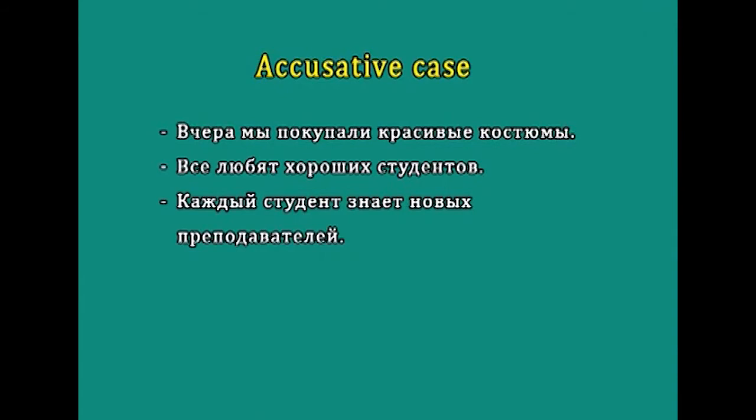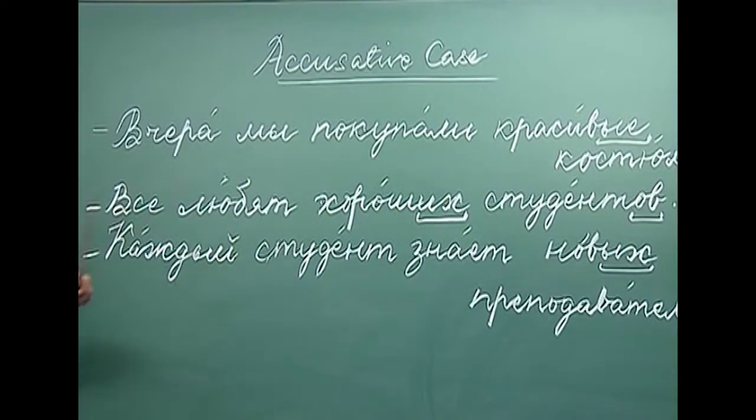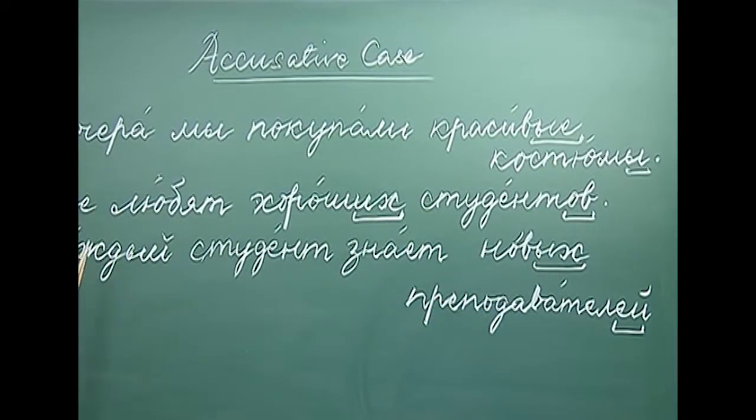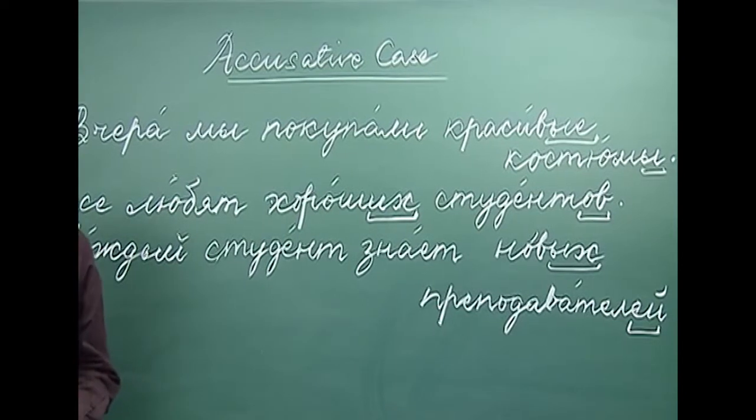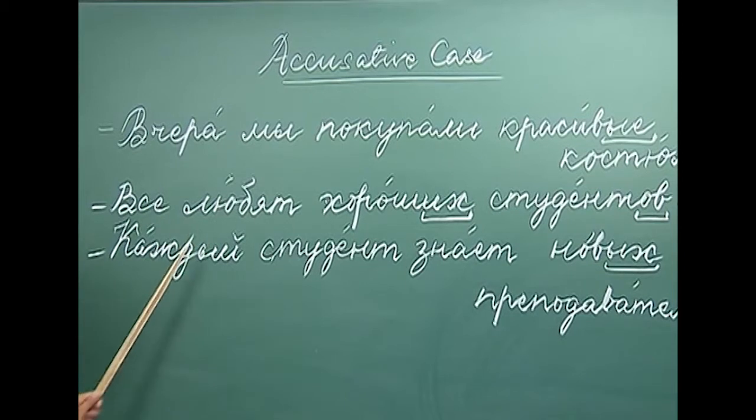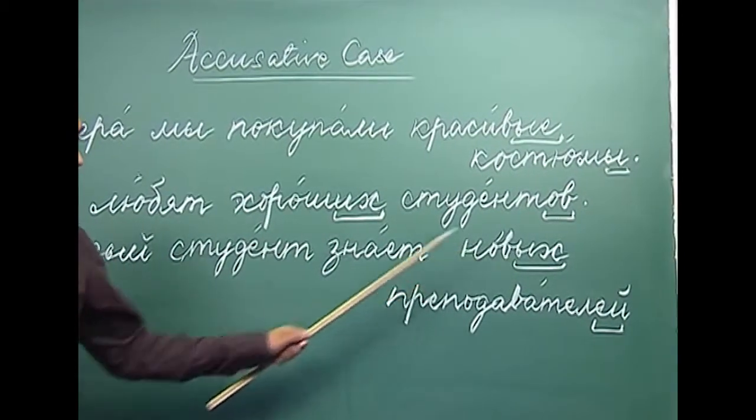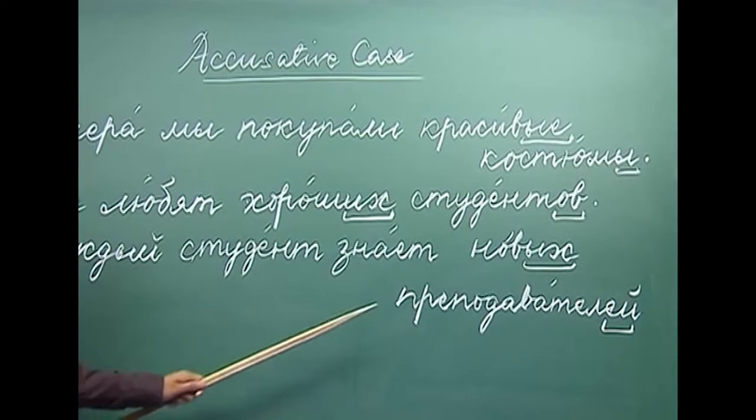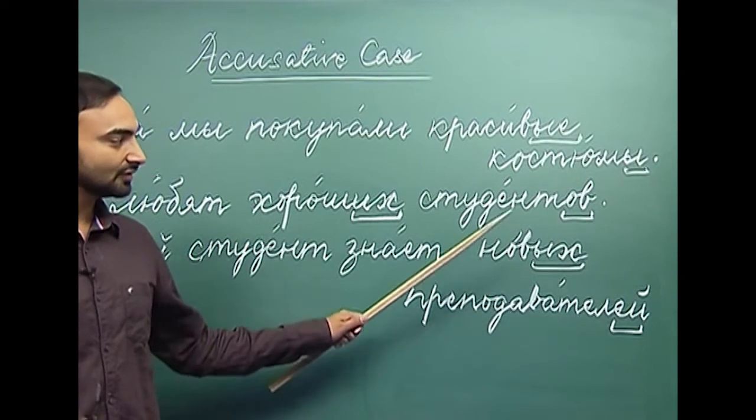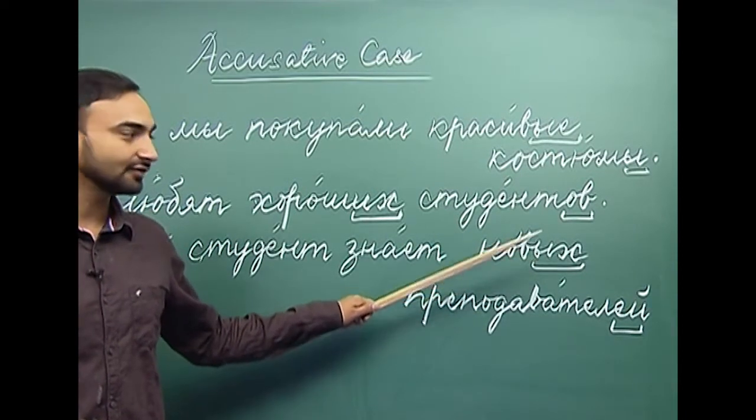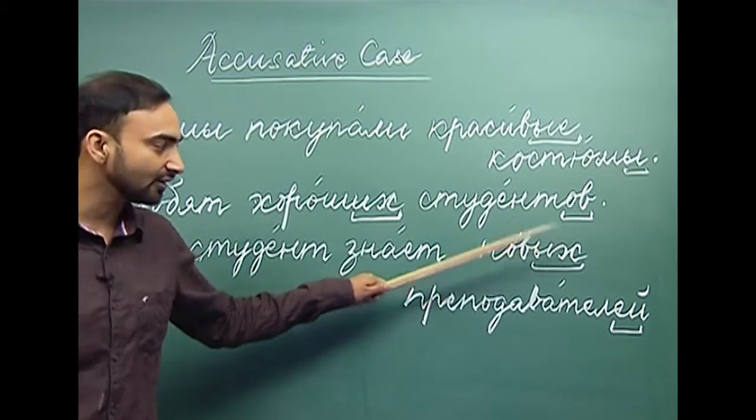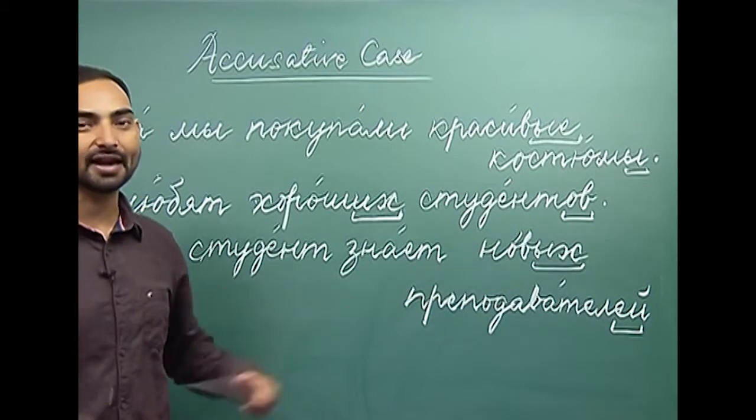Все любят хороших студентов. The third sentence, каждый студент знает новых преподавателей. Каждый, this word каждый means every. Every student knows the new teachers. So, here teacher is again an animate noun. That is why we are supposed to change the accusative case form of the adjective новые. So, новые becomes новых, and преподаватель ends with a soft sign.